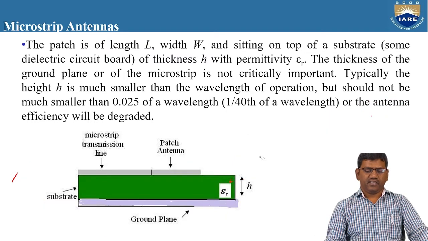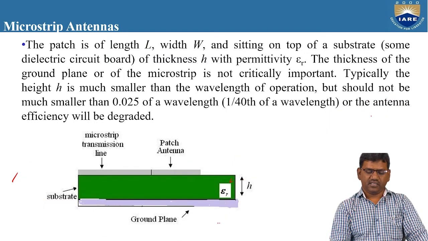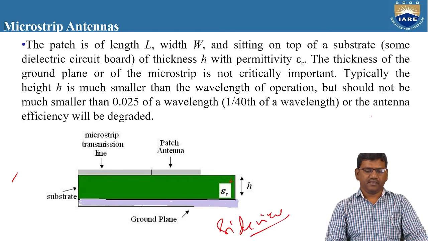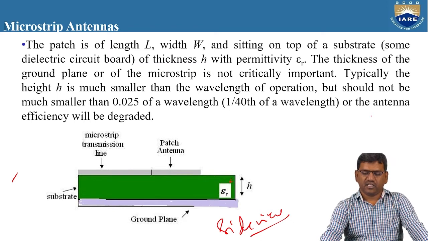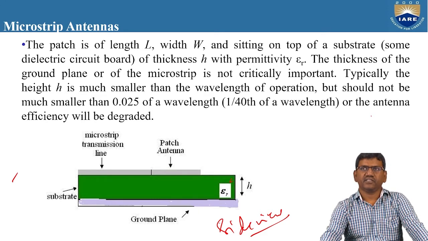So the patch is of length L. You can see here this is known as a side view. This is the side view of the patch antenna. The patch is of length L, width W, and sitting on the top of a substrate of thickness H with permittivity epsilon R. So epsilon R is nothing but the permittivity of the dielectric material which we are using for this patch.